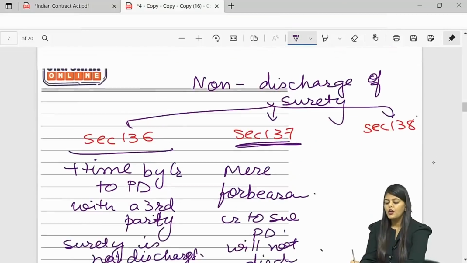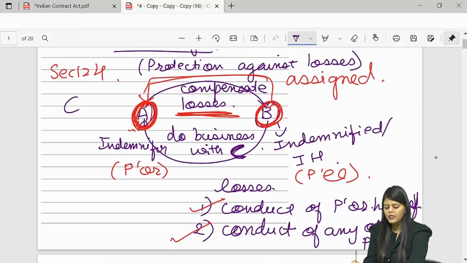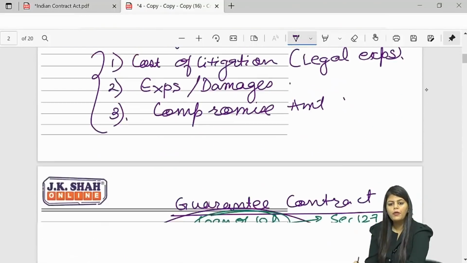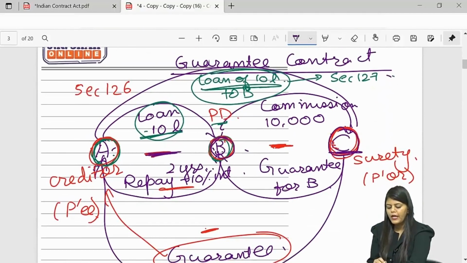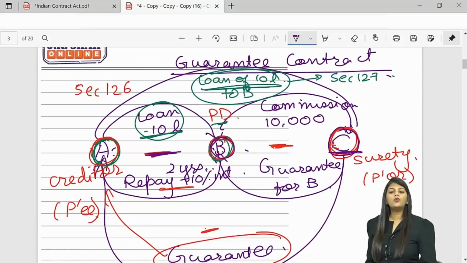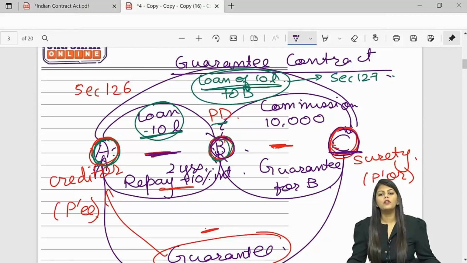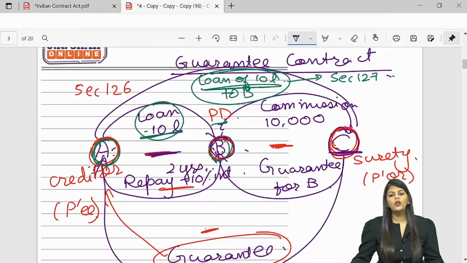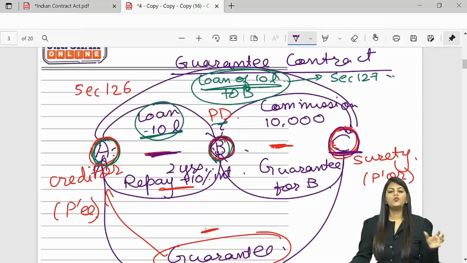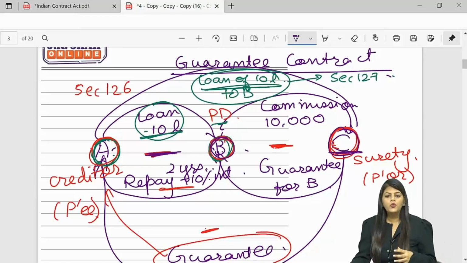Now, I know this fact that if this fellow B does not repay the loan, A will recover money from C. But C has a right to tell A that you come to me as a last resort where nothing else works out. Don't come to me directly. As in, if B does not pay, try to sell his assets, try to sue him.